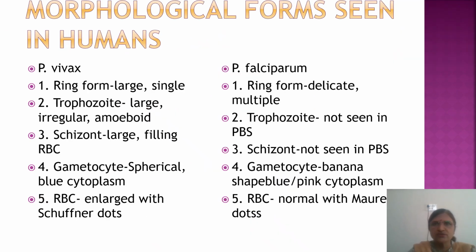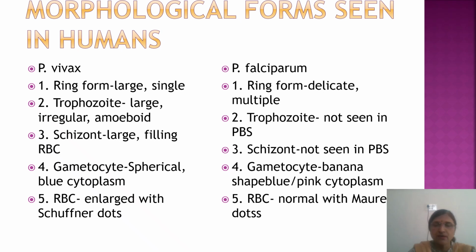Now, what are the morphological forms seen in humans? In P. vivax, it is mainly the ring form, which is thick and single. Then the trophozoite form is large, irregular, amoeboid. Third, the schizont form is large, filling completely inside the RBC and containing merozoites. Then the gametocyte is spherical with light blue cytoplasm. And the RBCs are enlarged, with Schüffner's dots present in the RBC in P. vivax species.